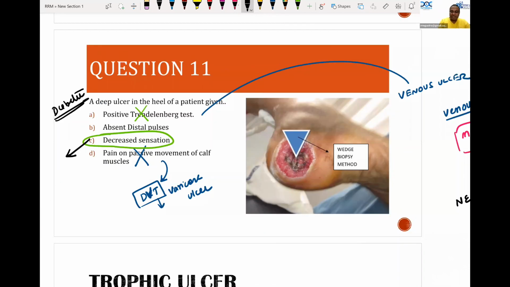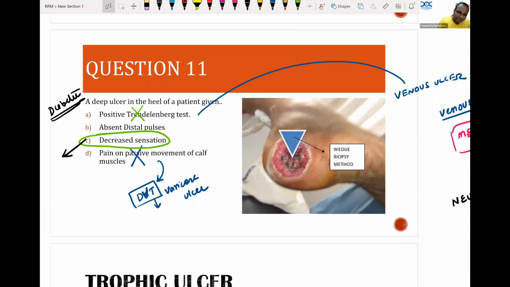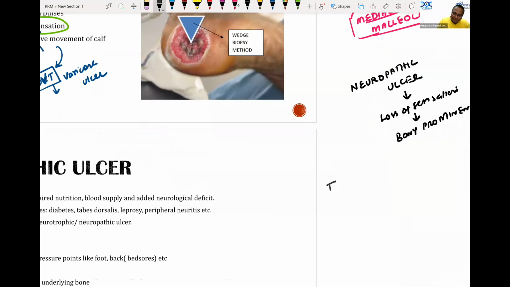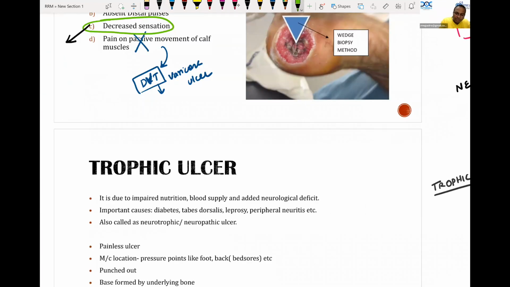There is one more ulcer which can confuse you, especially final MBBS students. You should know there is another ulcer known as trophic ulcer. What is this trophic ulcer? Please remember, trophic ulcer is an ulcer of mixture. It contains impaired nutrition, loss of blood supply, neurological deficit. All together, they are also known as neuropathic or neurotrophic ulcer, but they have loss of blood supply. So diabetes mellitus, leprosy, peripheral neuropathy.